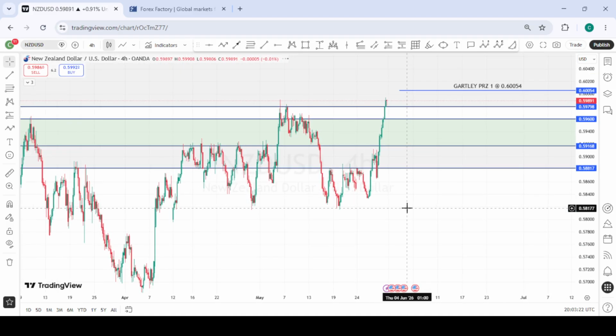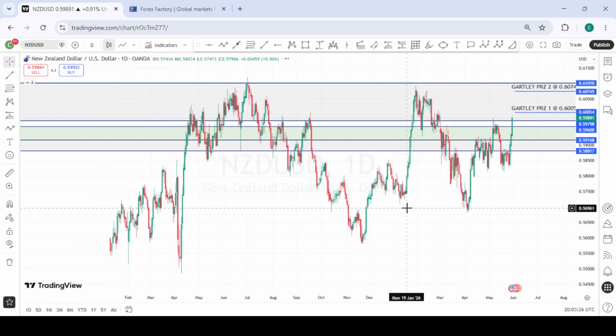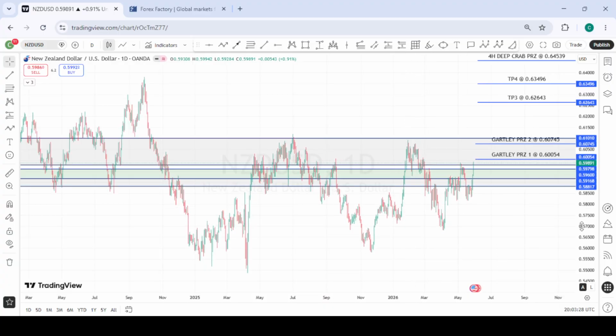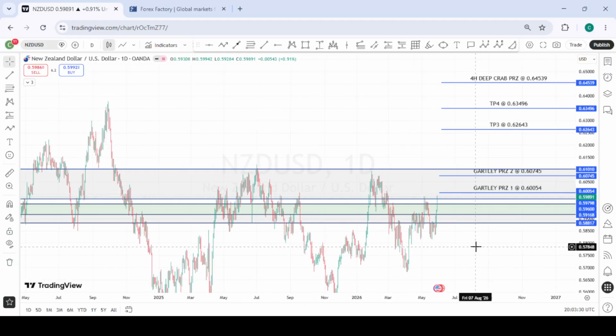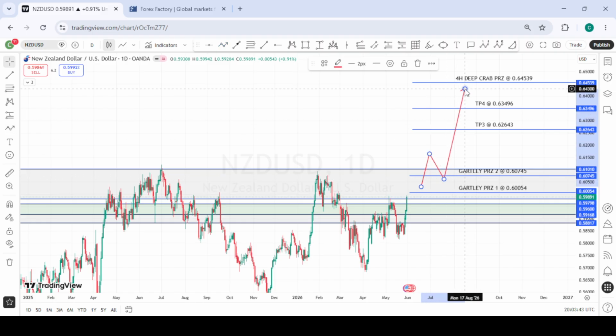This is NZDUSD, and NZDUSD on a large scale or a higher time frame, price is likely heading all the way up to these various targets we have above. So going into next week, we are looking forward to a possible move that is going to break this strong area of interest we have here, and give us a continuation to these targets we have above. That is if we see more weakness in DXY, this move is likely going to happen. We're likely going to see price break above this zone.